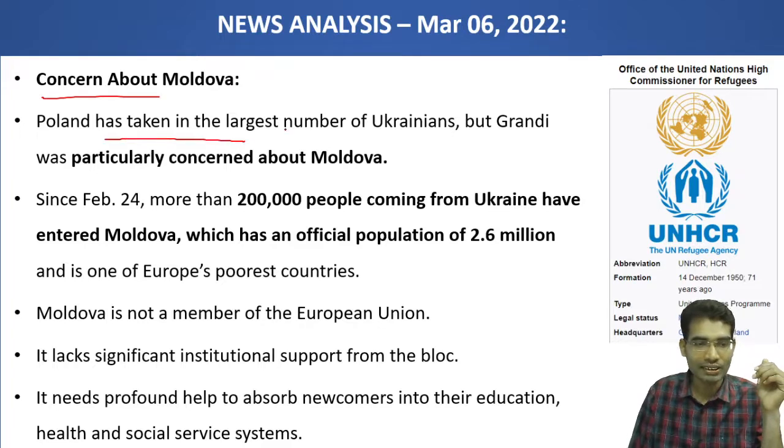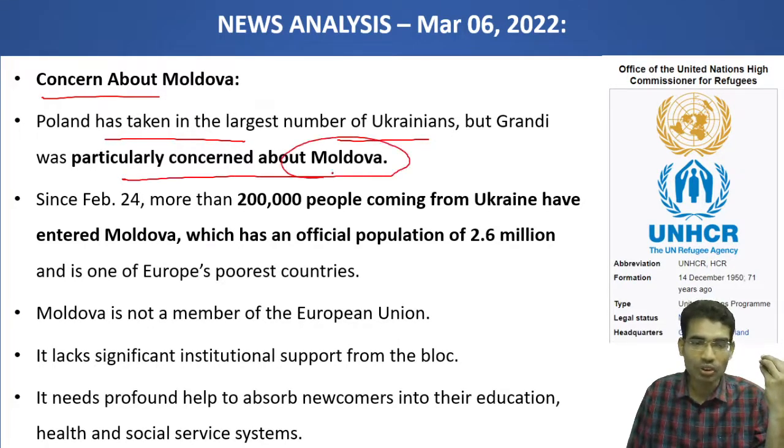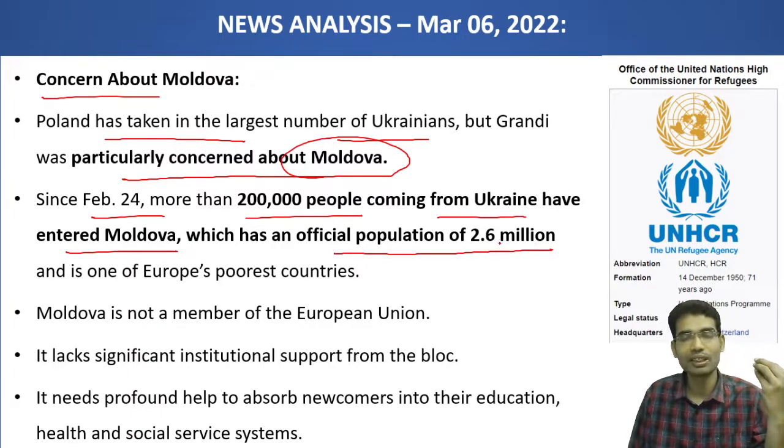Poland has taken the largest number of Ukrainians but was particularly concerned about Moldova, as it is a very small country. Since February, more than 2 lakh people coming from Ukraine have entered Moldova, which has an official population of 2.6 million. So this shows that 26 lakh is a very small population. Now already 22 lakh people have entered Moldova. This is why it is causing concern.